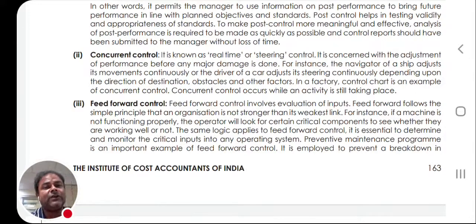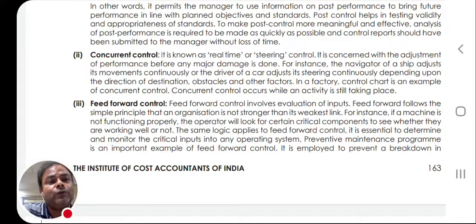So taking extra care before the job starts, we have done the servicing of the machine and everything in the past before starting the job. So this is all about feed forward control.